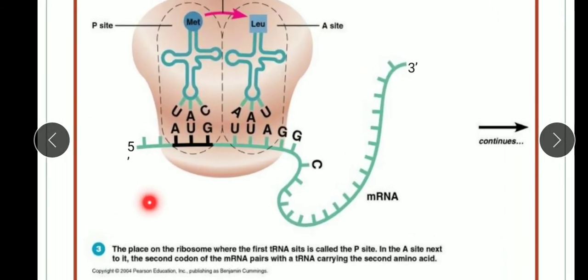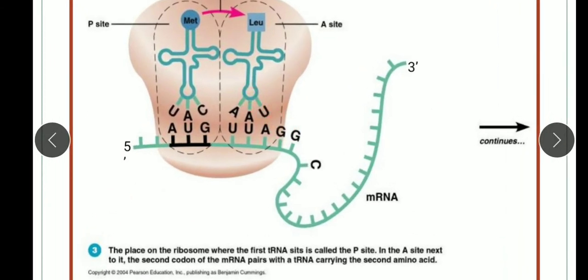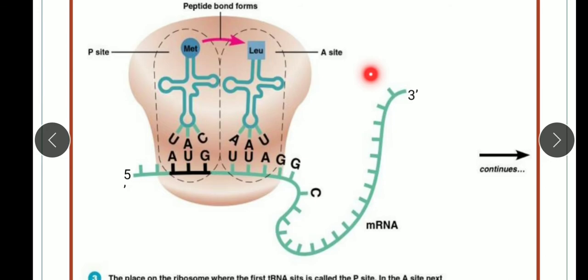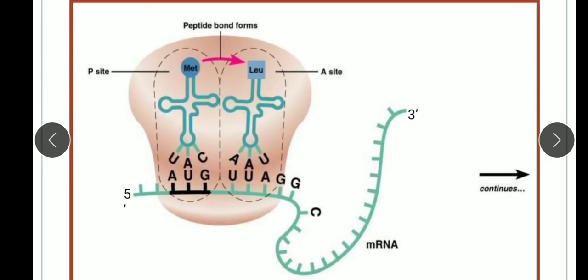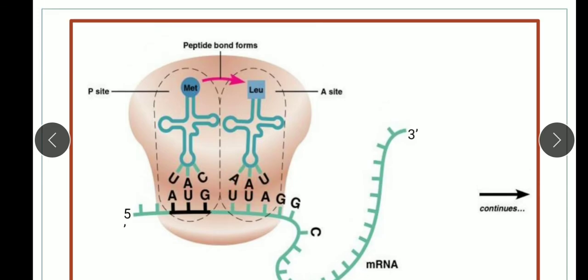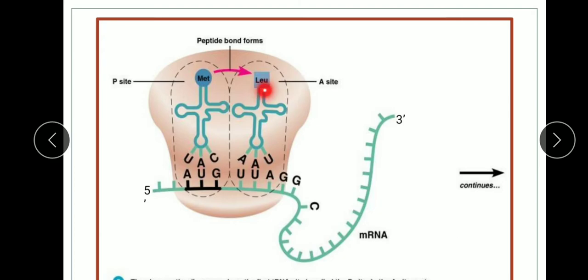The A site which was vacant, the second charged tRNA comes, and then hydrogen bonding occurs between the anticodon and codon on the mRNA, and the next amino acid is brought here. Now peptide bond formation takes place between both the amino acids. In this manner, the formation of peptide bonds takes place in chain elongation.